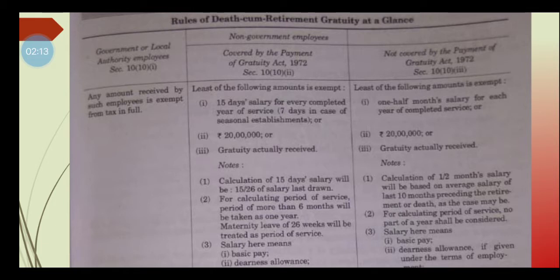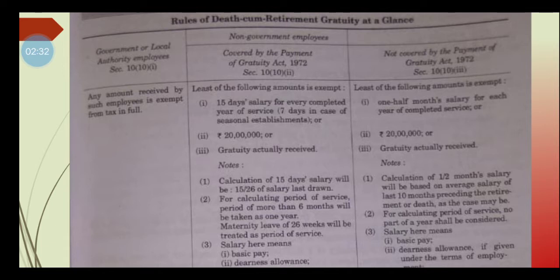First is half month salary for each year of completed service. Second is 20 lakhs, that is a notified limit. And third is the gratuity actually received. Here we need to compute only the first item. The second you have to remember, and the third will be given in the question.